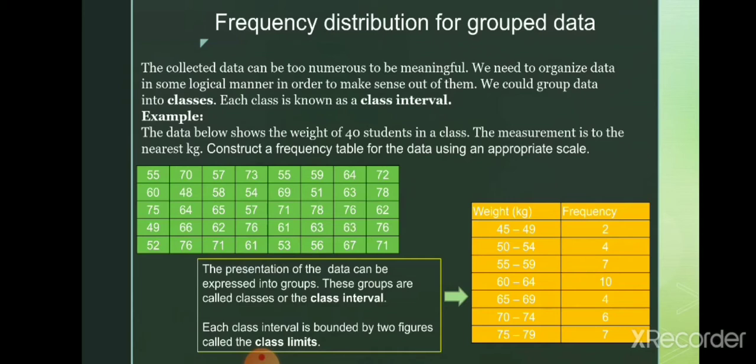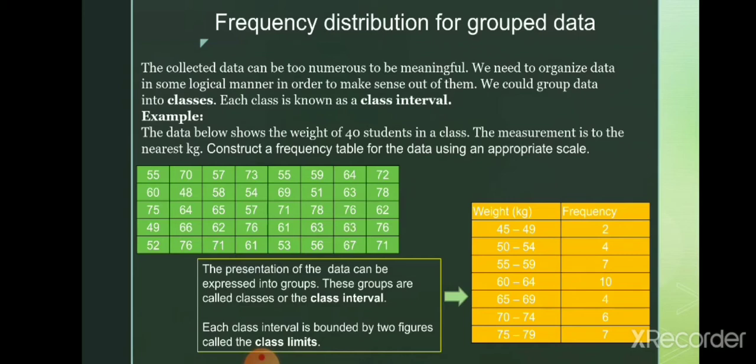Suppose we want to find the students obtaining first class, higher second class, distinction. Here the values are made into groups, so for that purpose we use the frequency distribution for grouped data.